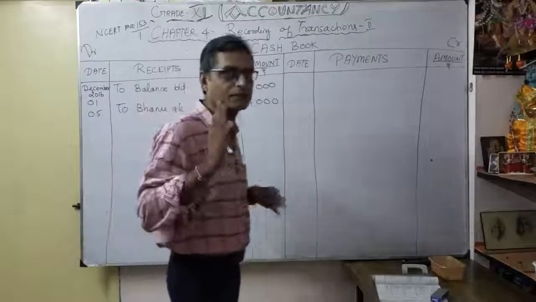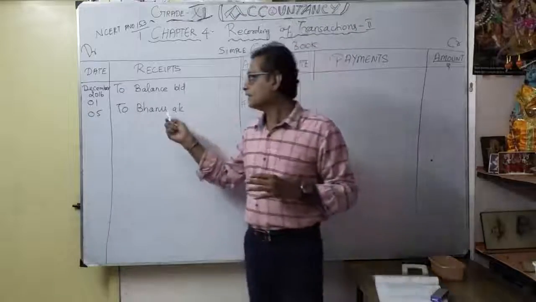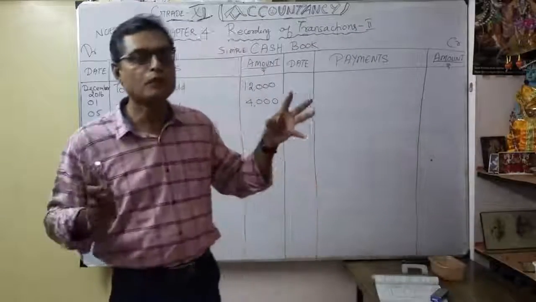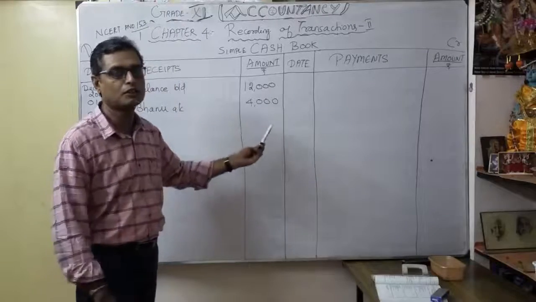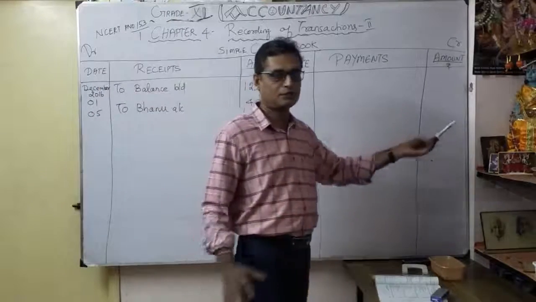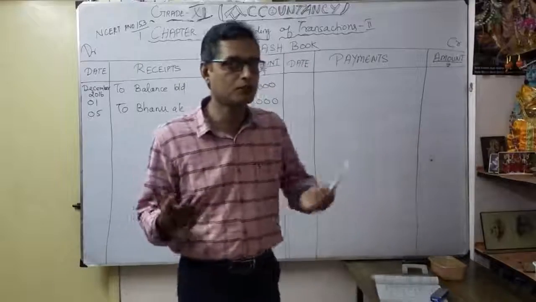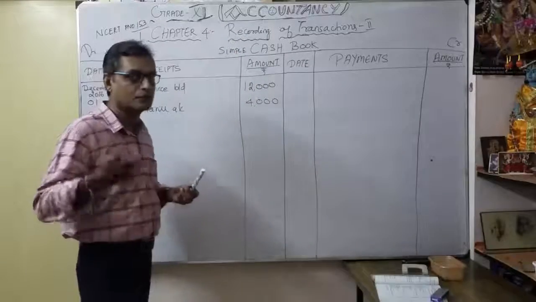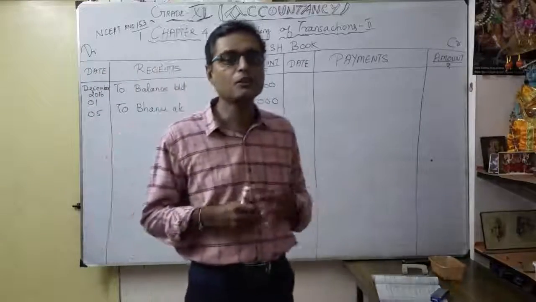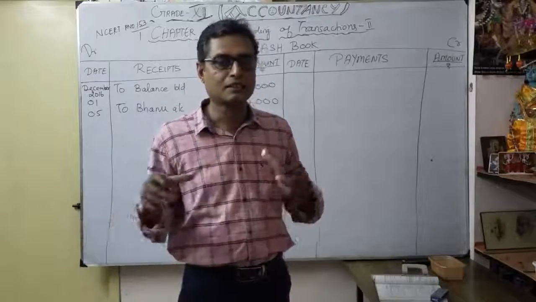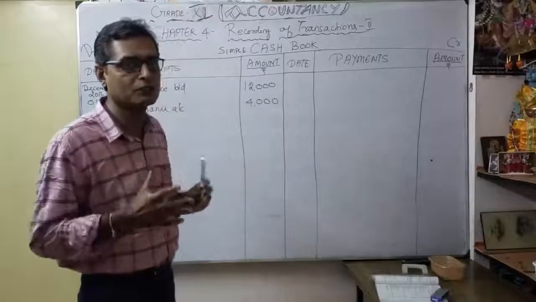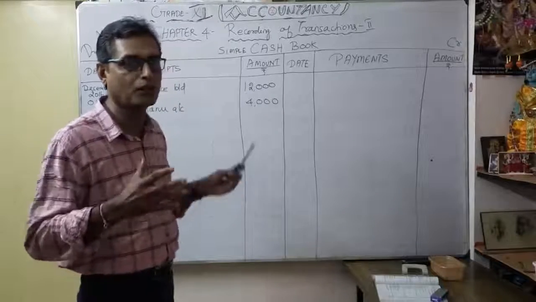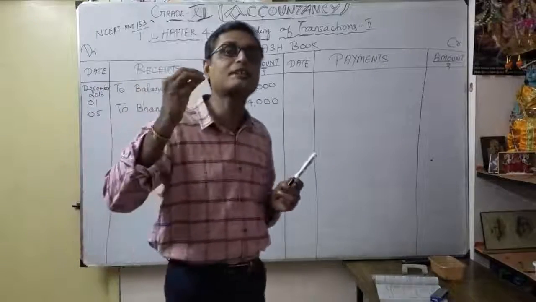So the two entries were done directly. In the Banu account, you have to write by cash account. Here, there is no need to open the Banu account because you are learning only the cash book. As we discussed in our earlier video on the ledger, whatever debit part and credit part, here we do only cash dealings, only the debit and credit parts related to cash transactions.